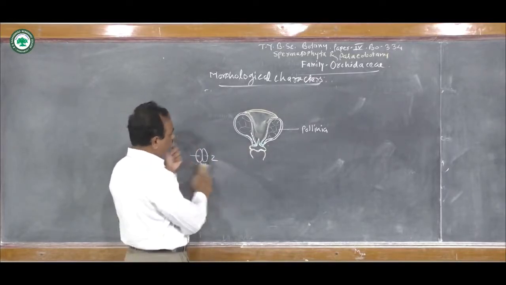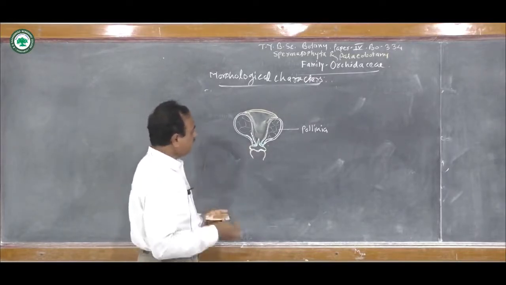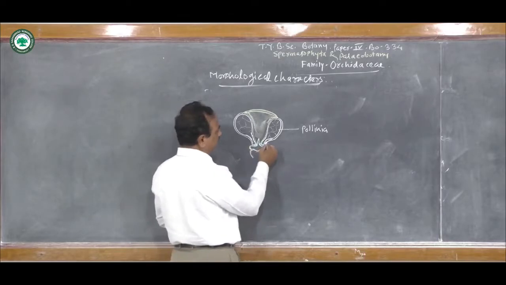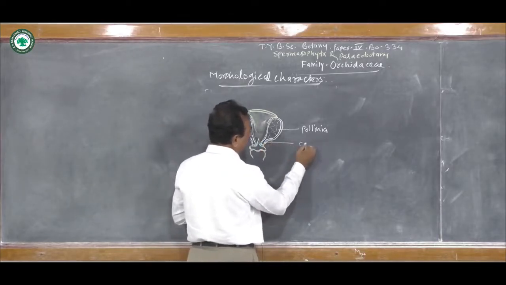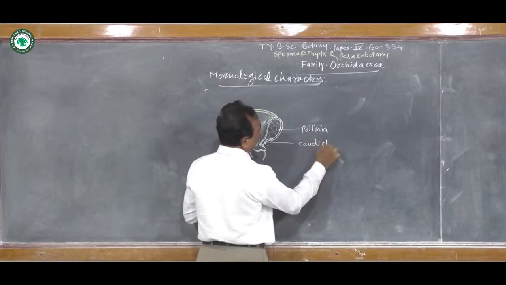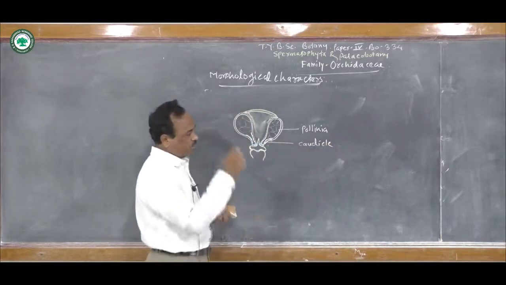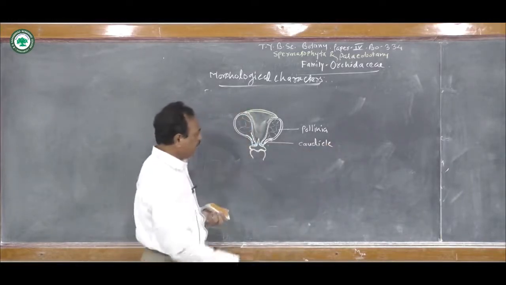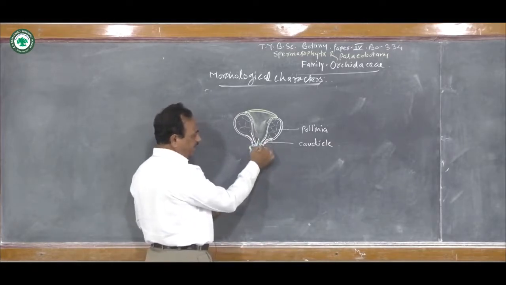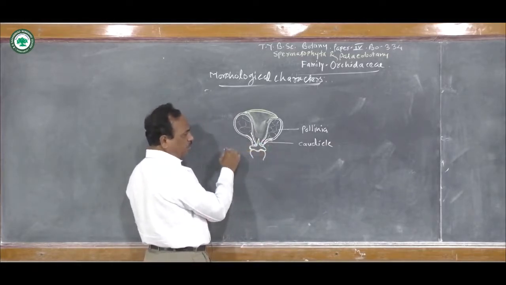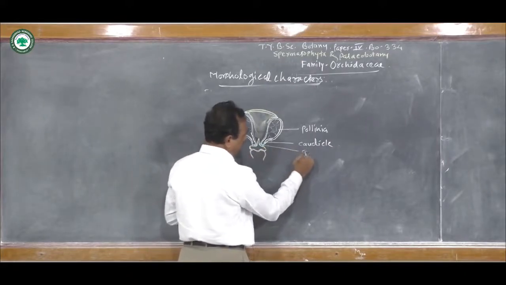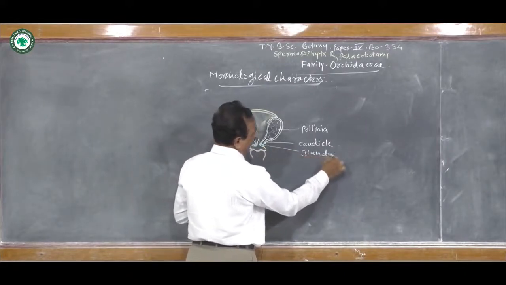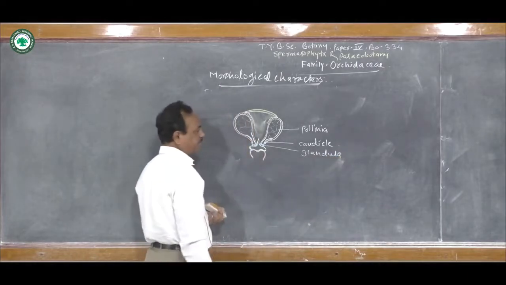So two pollinia are present in many orchids. These pollinia show the presence of a stalk. The stalk of the pollinia is known as the caudicle. And this caudicle attaches at its base to a sticky disc-like structure. It is known as the glandula. So this is the glandula.